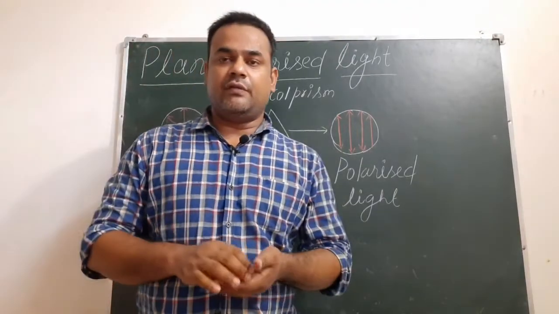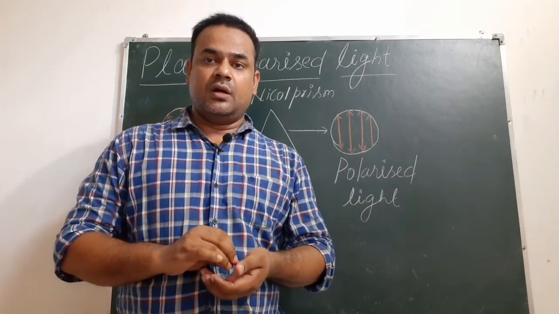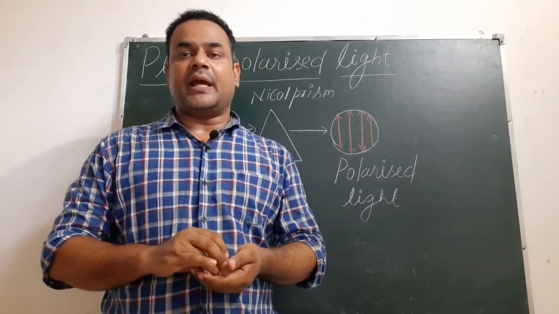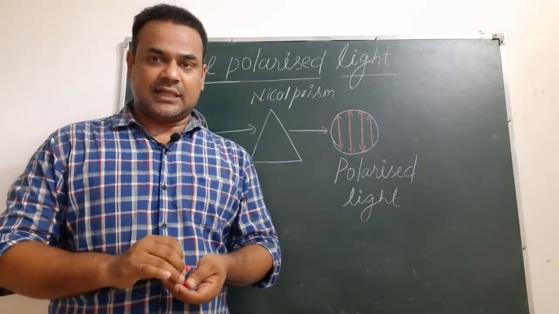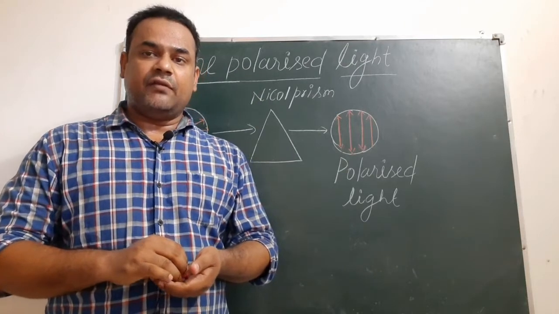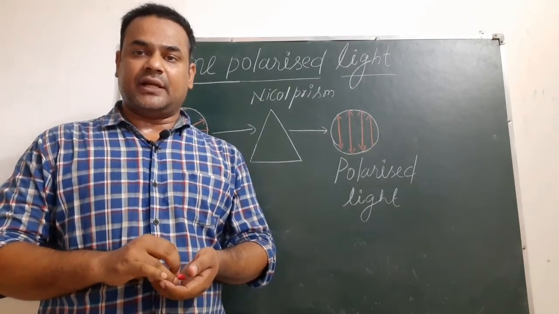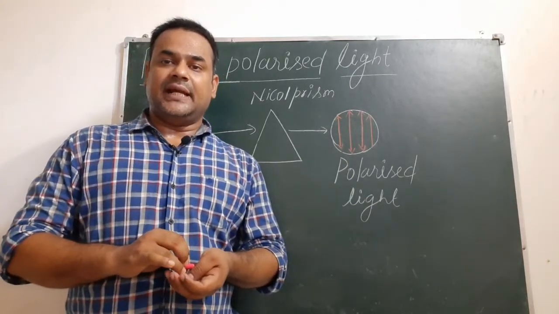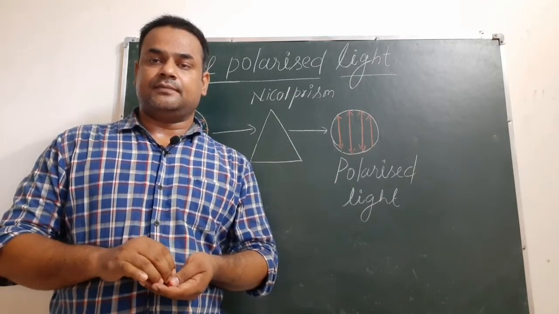Hello students, today we are going to study plane polarized light. The normal light as we see in our daily life is an electromagnetic wave, and we all have studied in chemistry in class 11th that electromagnetic wave is composed of electric field and magnetic field. These two electric and magnetic fields oscillate perpendicular to each other in all the possible planes.